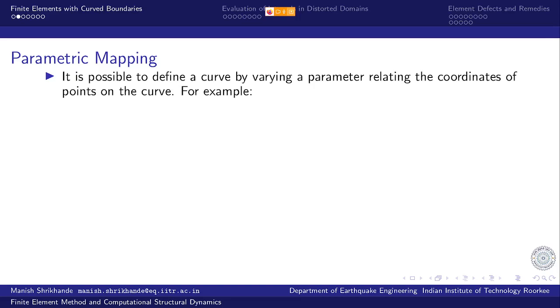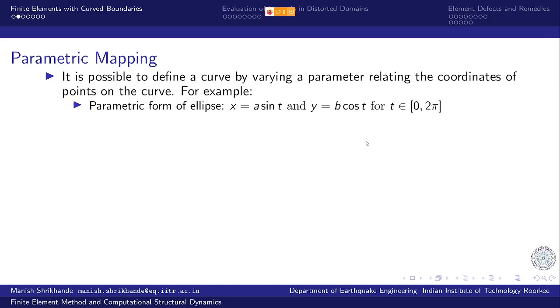So now what do we mean by parametric mapping? We all know the parametric formula for various geometries. For example, an ellipse can be defined by a parameter t ranging from 0 to 2 pi, where a and b are the semi-major and semi-minor axes. As t ranges from 0 to 2 pi, the coordinates of the points, the locus of the ellipse, are given by a sin t and b cos t.